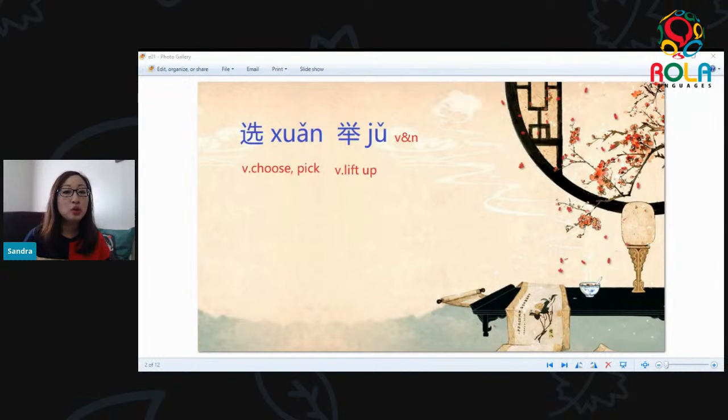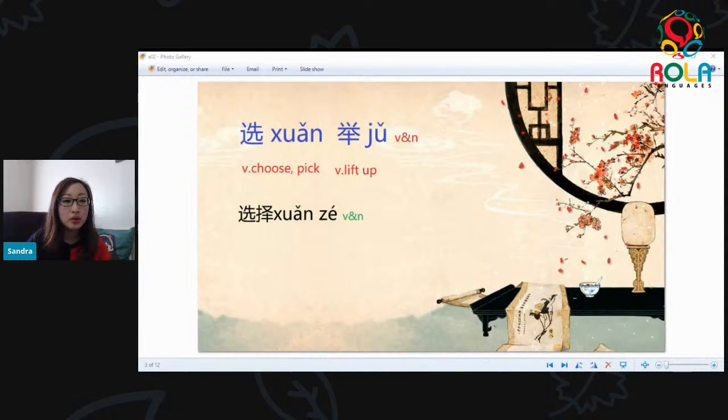So as in usage, you usually vote for a candidate to achieve a power position. It can be political or financial. So, okay, 选举. Let's keep on looking.